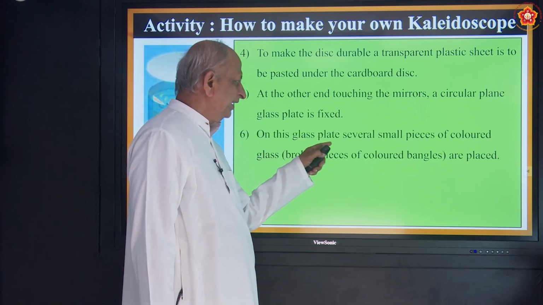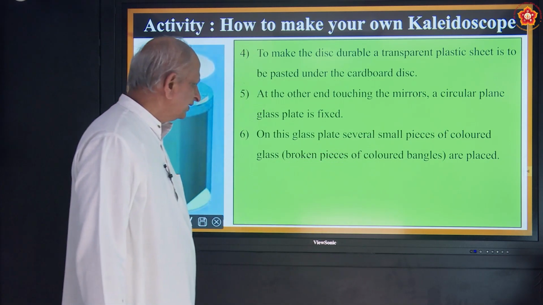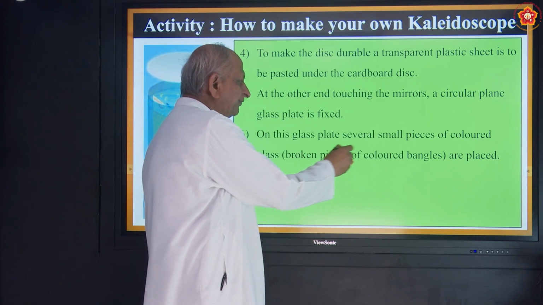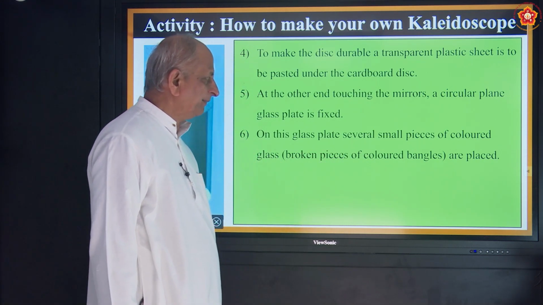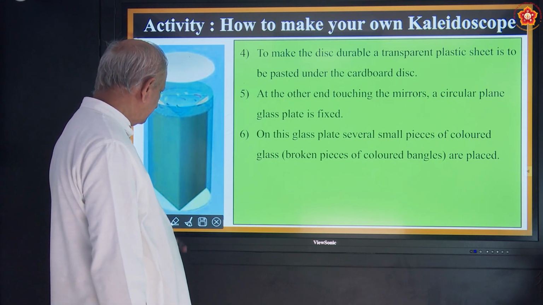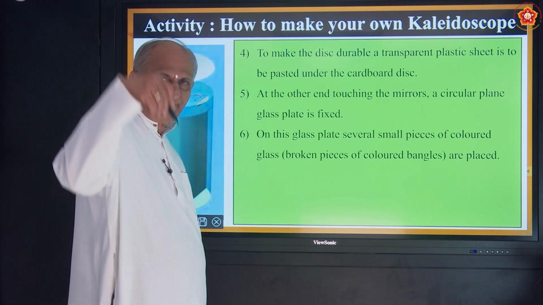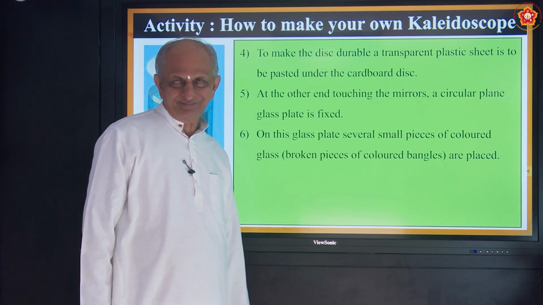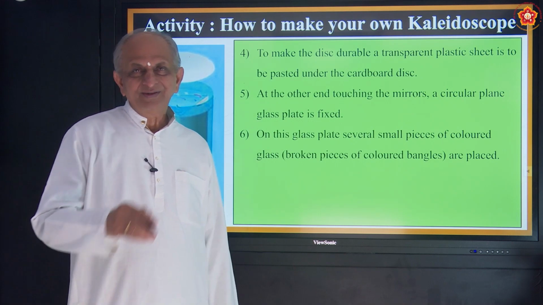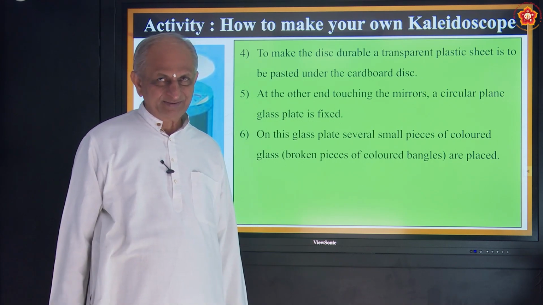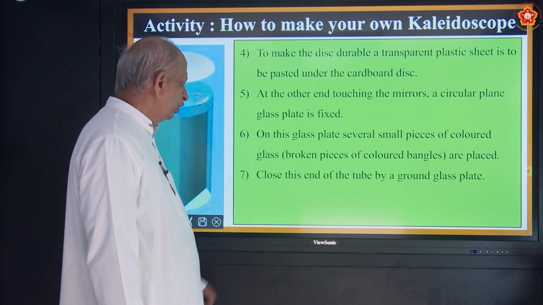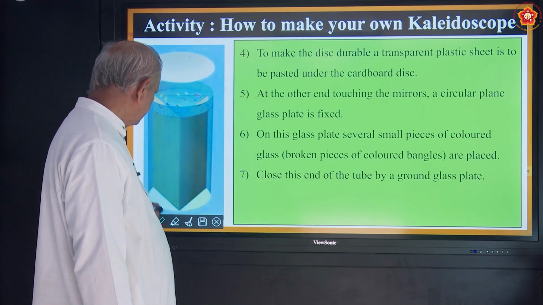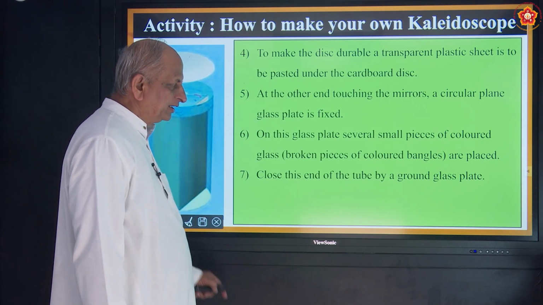On this glass plate, several small pieces of colored glass, that is broken pieces of colored bangles are placed. So in the bottom, you have to put some bangle pieces, colored ones. Why do you want colored ones? So that the reflection becomes nice. Okay. Close this end of the tube by a ground glass plate. So here you have to close it by a ground glass plate.